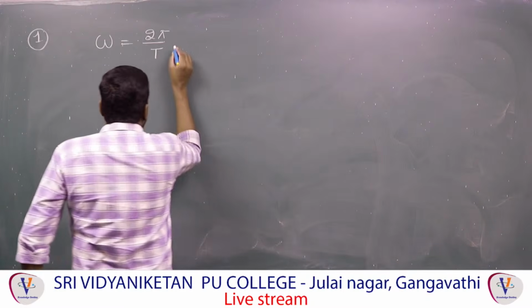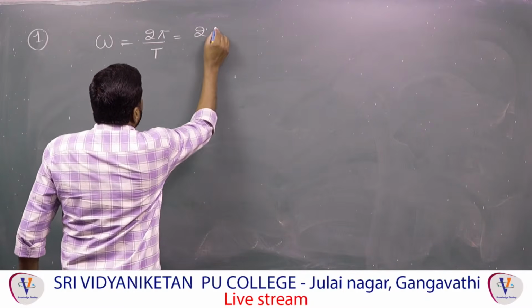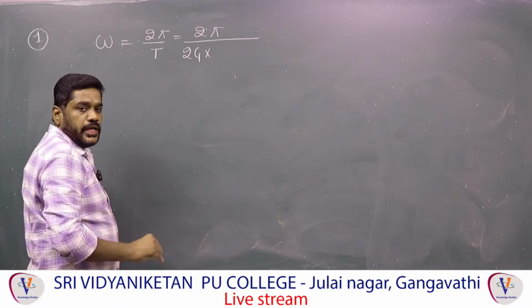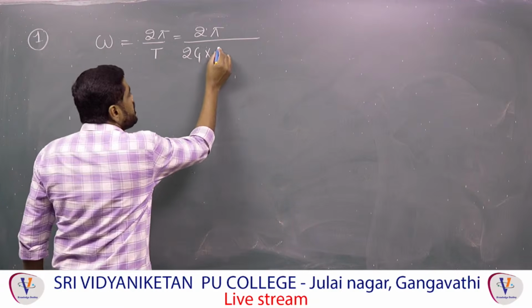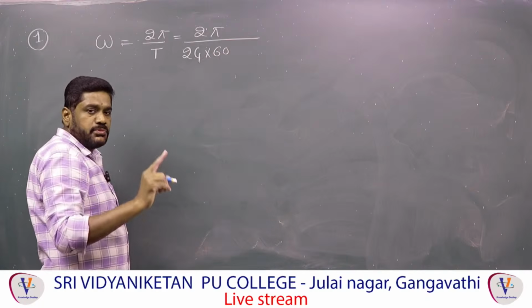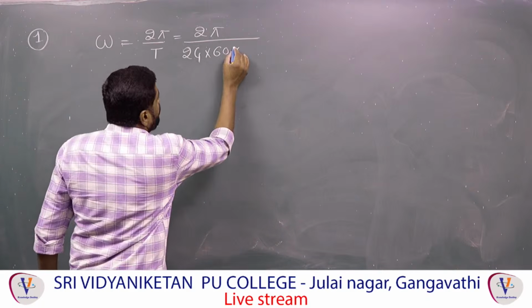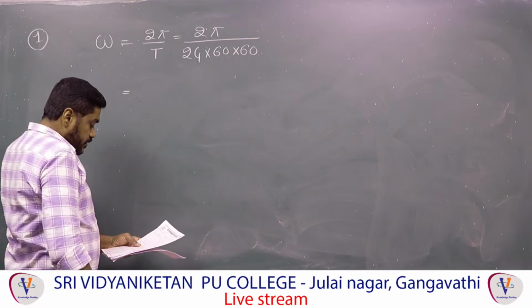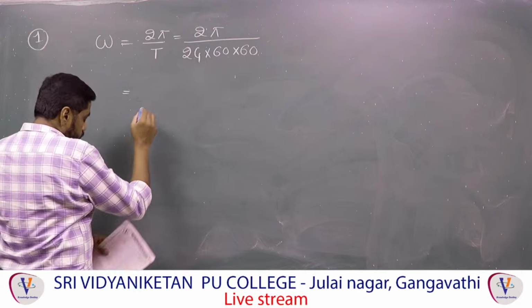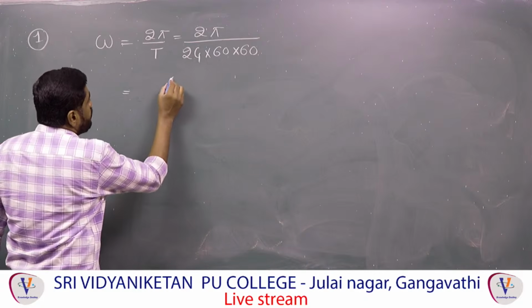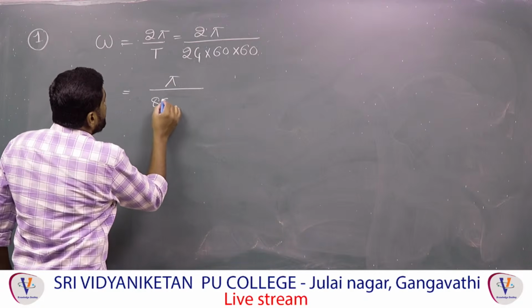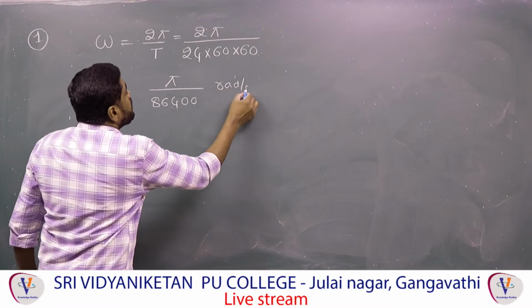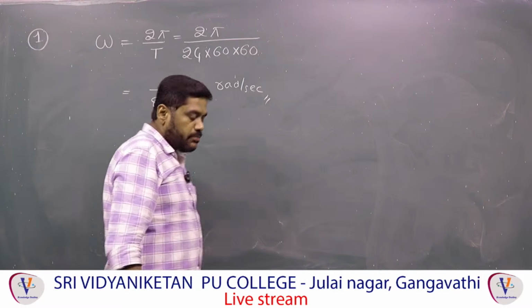Therefore omega is equal to 2 pi by 24 hours. 24 into 60 to convert hours into minutes, again each minute is equal to 60 seconds, therefore into 60. After simplification, the fourth option is the correct one, that is equal to pi by 43200 radian per second. Simplification I am leaving to you.